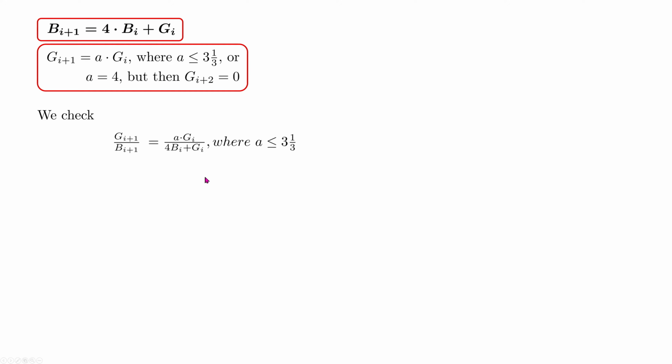We can easily see that it will be equal to a times GI over 4 times BI plus GI, where a is less than or equal to 3 and 1/3. What does it mean? It means that GI plus 1 over BI plus 1 is less than or equal to 5/6 times GI over BI, which means that the limit of this term is equal to 0. And of course we still have this a equal to 4 at the bottom. So we have to say: or when a is equal to 4.